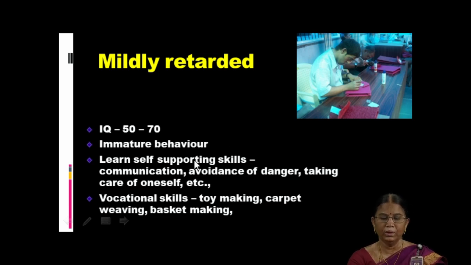But they know self-supportive skills, like they know a few words, they can communicate. They know avoidance of danger, like when it burns, they feel it's a danger and they can take care of themselves. They know vocational skills, like we can make them learn toy making, carpet weaving, basket making. So we can provide vocational training to these mildly retarded children. Okay.